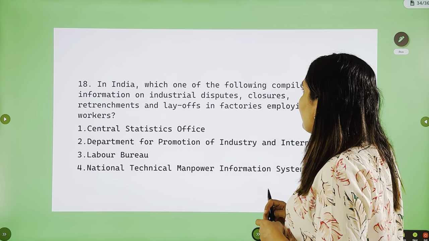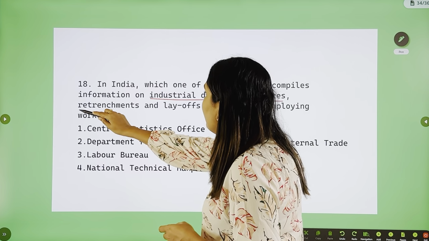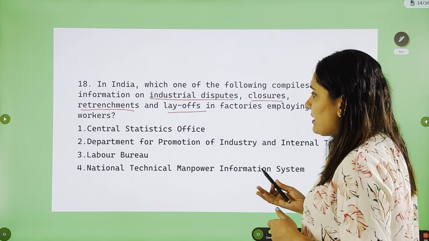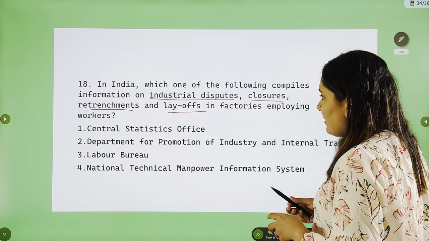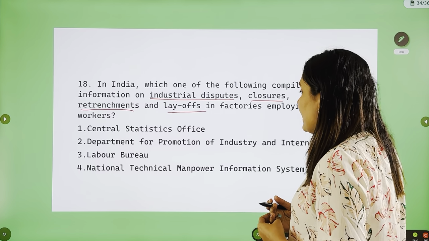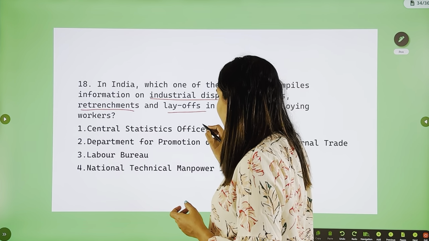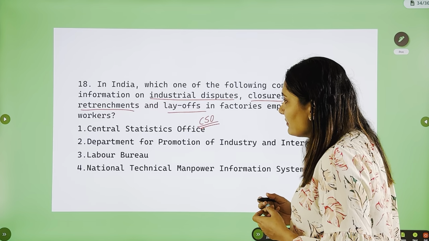Again, in India, which one of the following compiles information on industrial disputes, closures, retrenchments and layoffs in factories employing workers? CSO, Department for Promotion of Industry and Internal Trade, Labour Bureau, National Technical Manpower Information System. This is again a very direct question. The purpose of CSO is to compile data.